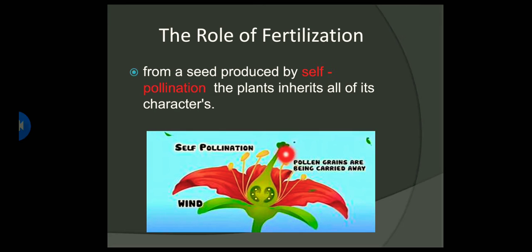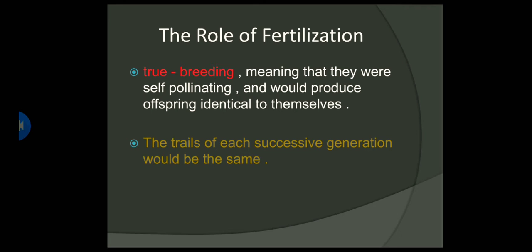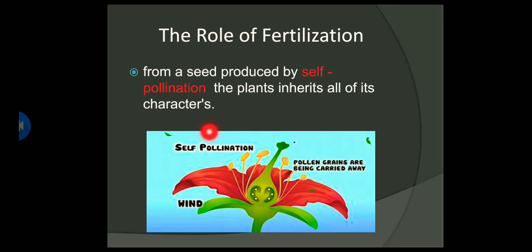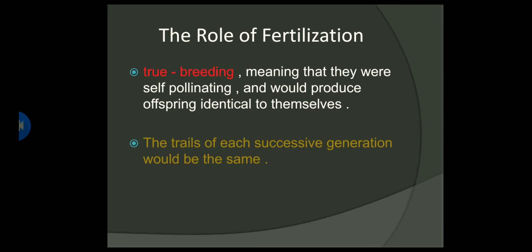All the characteristics of the new cell or new flower will come from just this flower. That means all the offspring resulting from self-pollination will have the same traits. This is true breeding: all the offspring from this type of fertilization will have the same traits and characteristics.